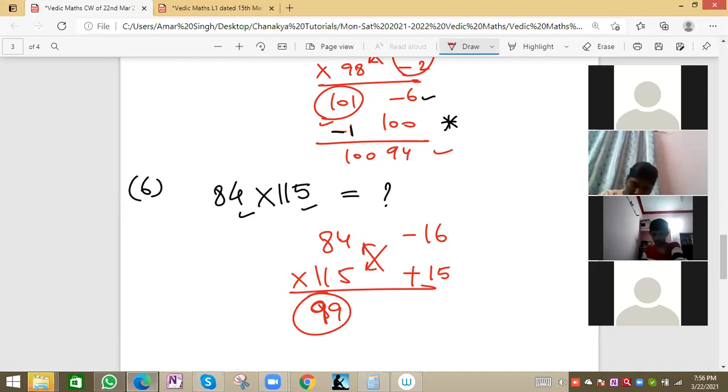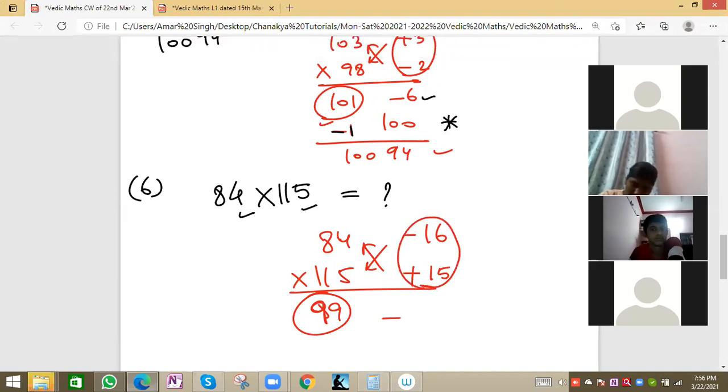Now 16 times 15 we have to multiply. So how much value is 16 times 15? 240. Because 15 squared is 225, plus 15 one more time, so 225 plus 15 is 240. Or we can apply this method, unit cross unit.